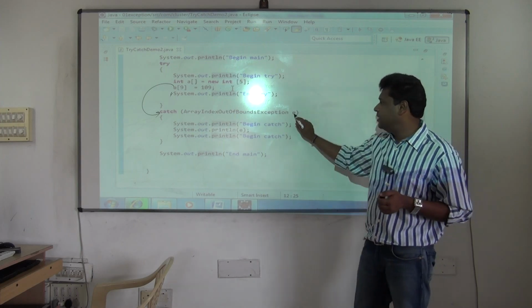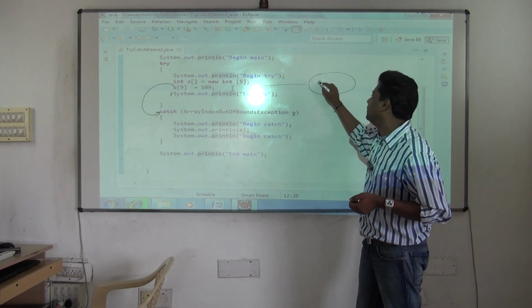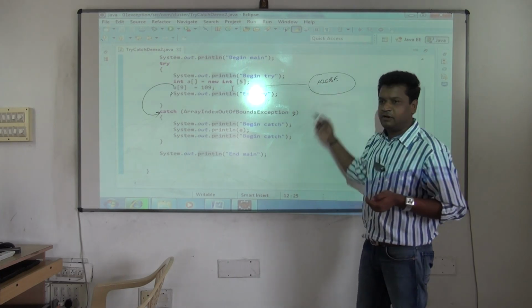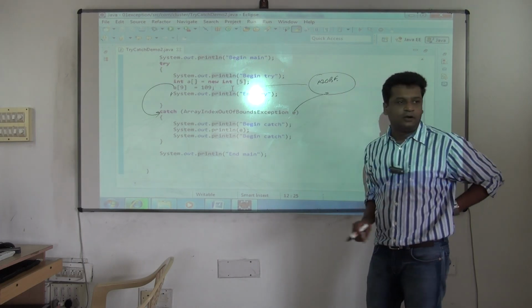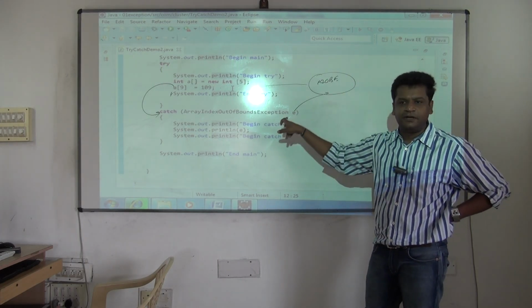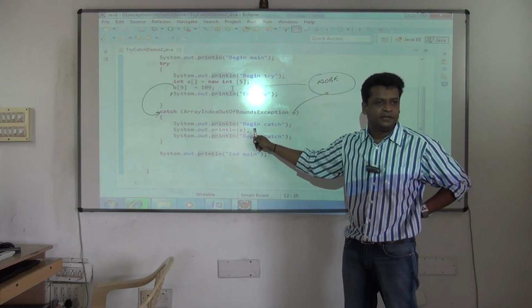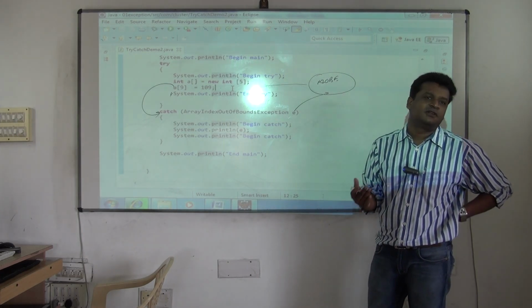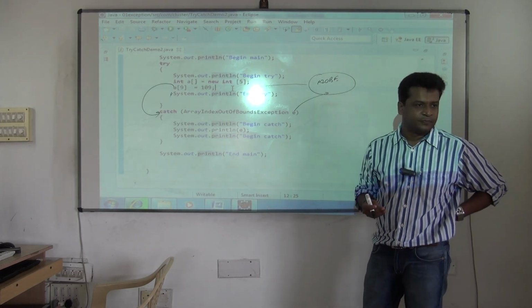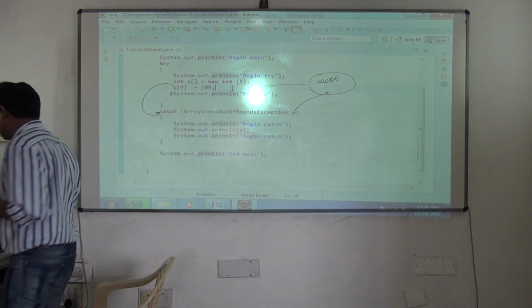It will be caught. Again, if you want SOP E, see this object has been created here. Which object? Array index out of bound. It got created implicitly. This E variable will refer to what? That object. SOP E, it will print the message. Similarly, you can call what? E dot print stack trace, E dot get message. All are methods you can execute. Why? Because it's a subclass of Throwable. You can call those methods. So I'll show you this now. So here the exception is occurring now. See the flow.